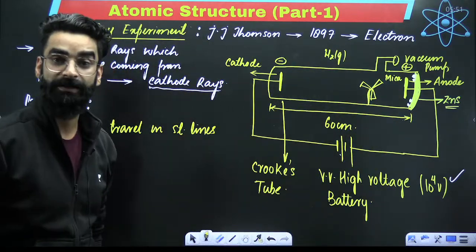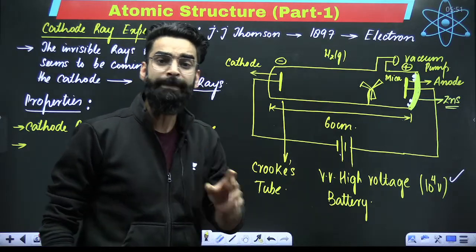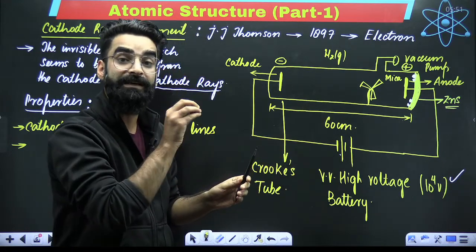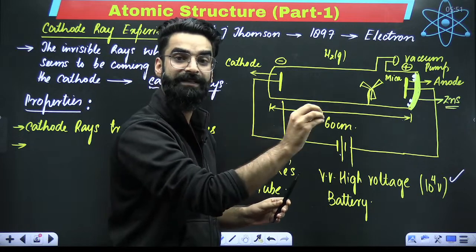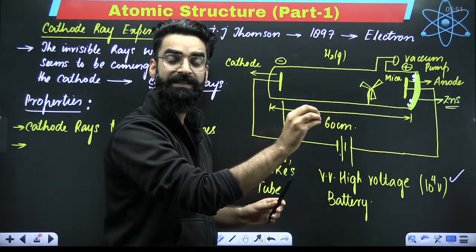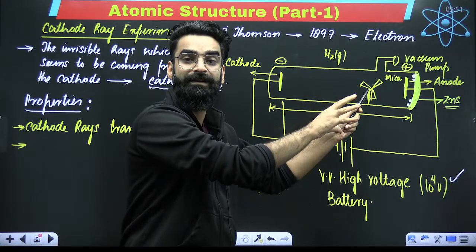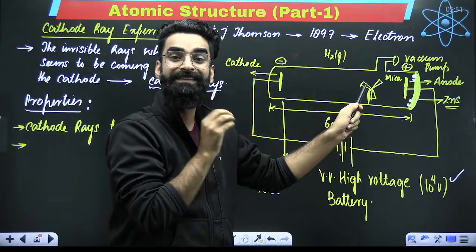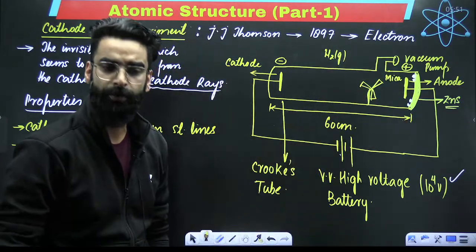When is that possible? When will this paddle wheel rotate? My dear students, this paddle wheel will only rotate if some particles of certain mass are striking it. When particles carrying certain mass strike this paddle wheel, they impart momentum to it, which makes it rotate.